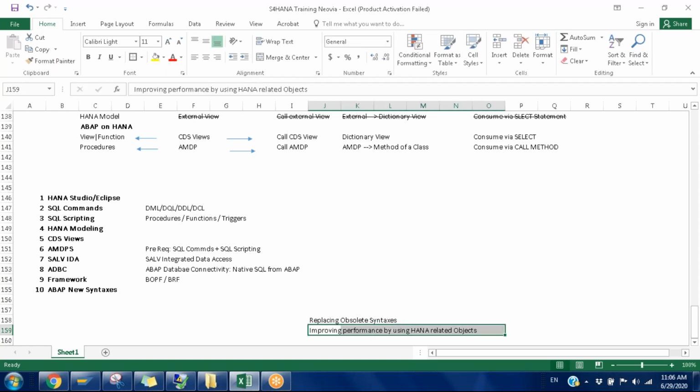For obsolete syntaxes, if you search in Google for ABAP release-specific changes, they will give the list of obsolete statements. The TABLES statement should not be used, internal table OCCURS we should not use, and subroutines, FORM and PERFORM, are also obsolete. They have listed so many things that we can see through the documentation. We'll go through it once to get some idea. In this particular area, maybe we can identify some complex statements and replace them with HANA-relevant techniques.